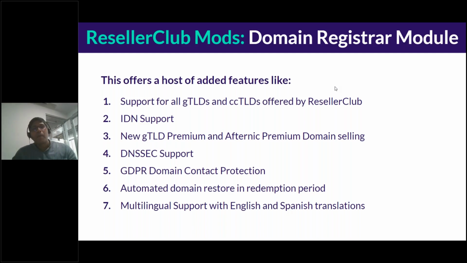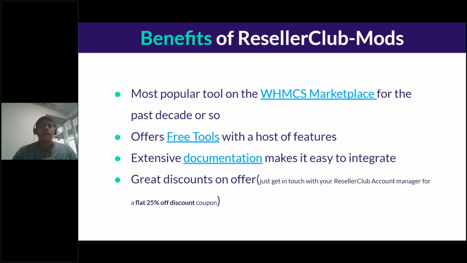You can sell aftermarket premiums from Afternic, Cedo, etc. New GTLD premiums. All of that is integrated in this domain registrar module that's offered through Reseller Club Mods. Besides that, a few advanced features like DNSSEC support, GDPR protection, automated domain restorations, etc., are also available through this module.